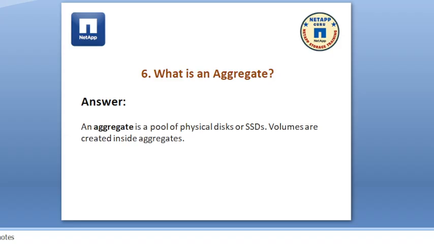When we create an aggregate, we have multiple RAID types: RAID 4, RAID-DP, and RAID-TEC.